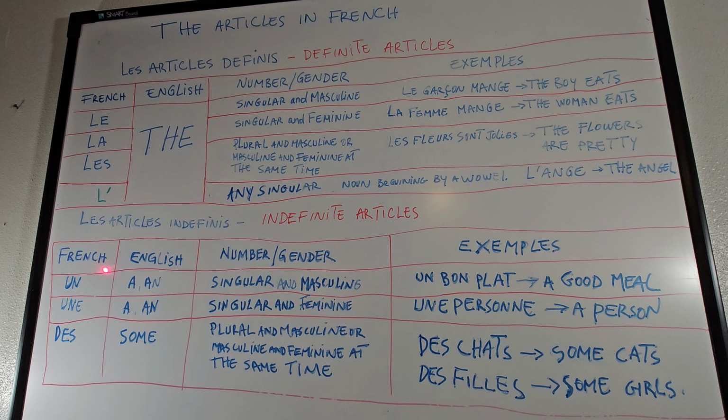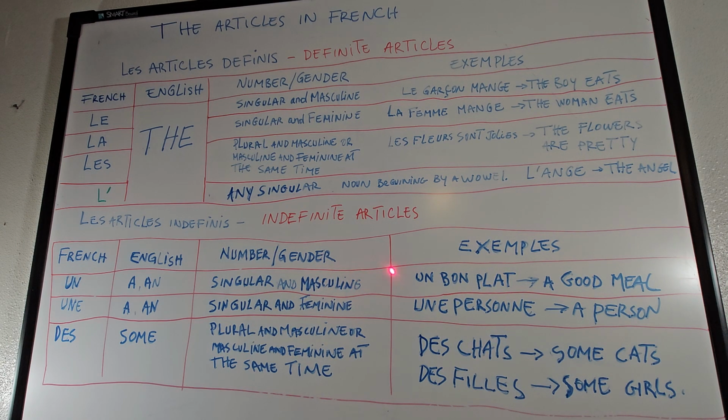In French, we have un, une, des. Un is a or an in English. Un here is singular and masculine.